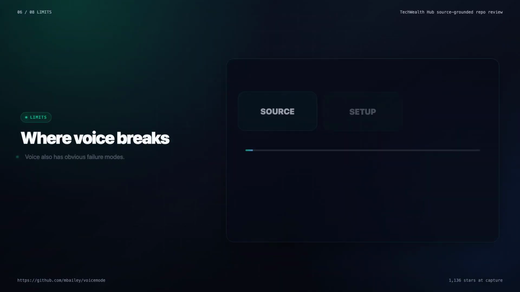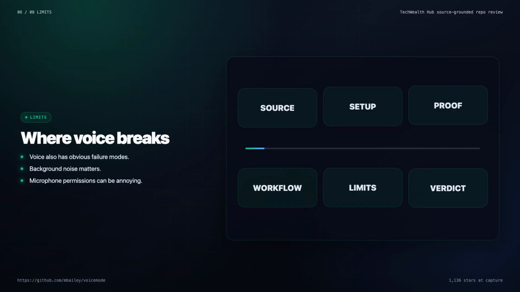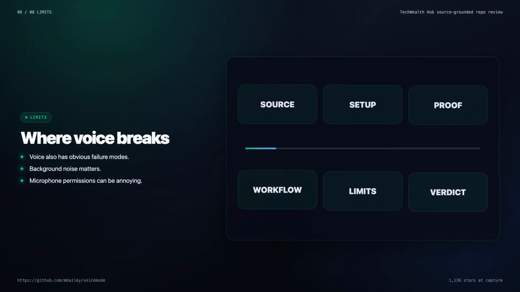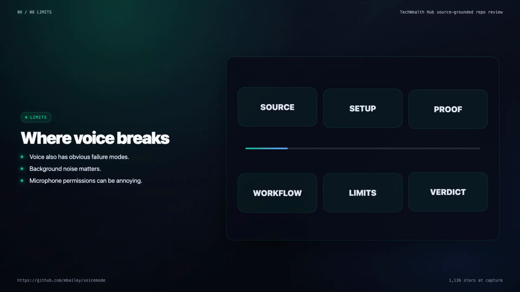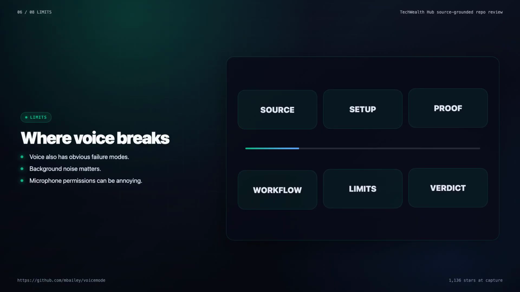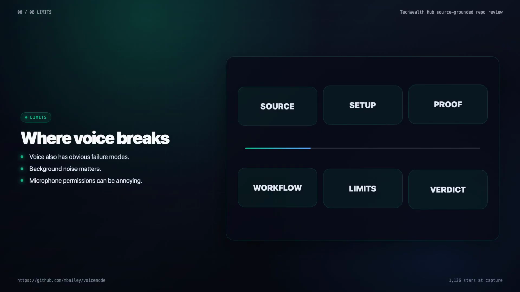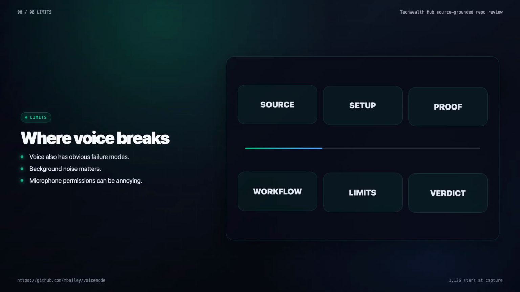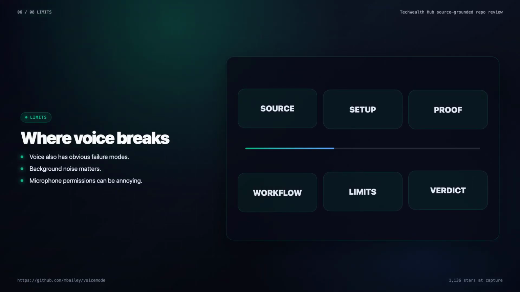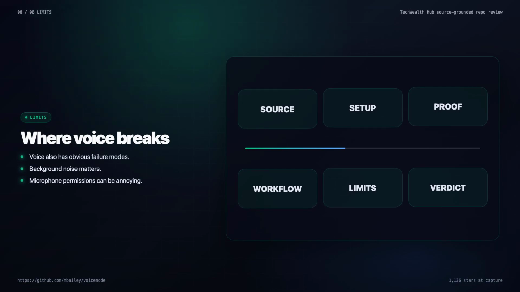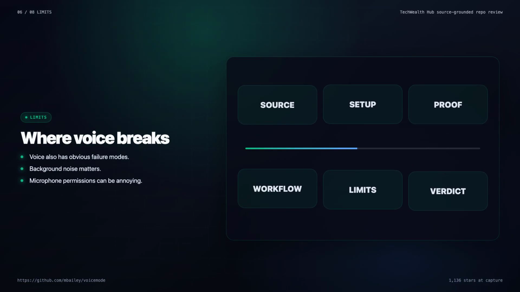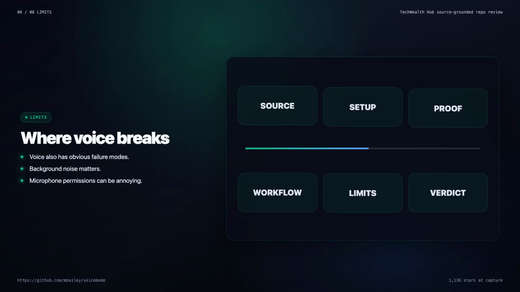Voice also has obvious failure modes. Background noise matters. Microphone permissions can be annoying. Transcription can mishear package names, file names, and symbols. Latency matters because a slow voice loop feels worse than typing. Privacy matters if audio leaves the machine. And voice can be too vague if the user does not give precise instructions.